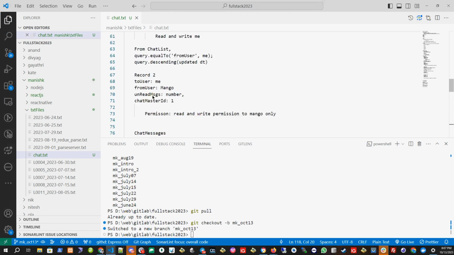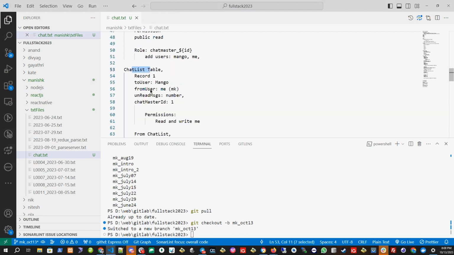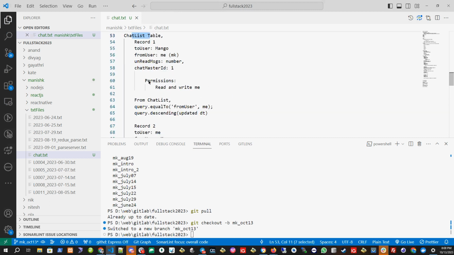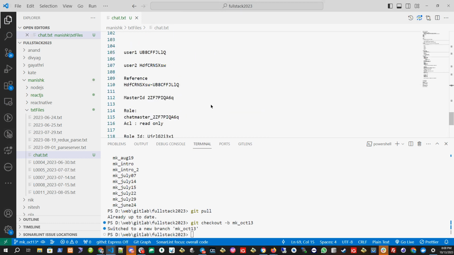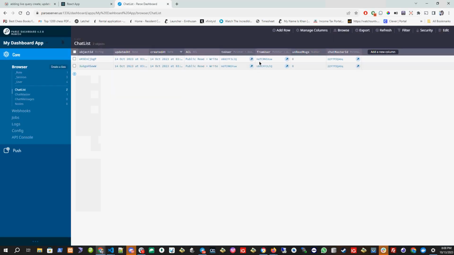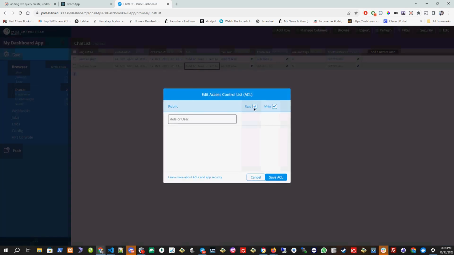Okay, now let's put the permission in the chat list. So here from user is me, so read and write should be me. Here from user is Mango, so read and write to Mango. So whoever is the from user will get the read and write permission. Let me take the user 1. So from user is user 1, this one. So for this I will put read and write permission.